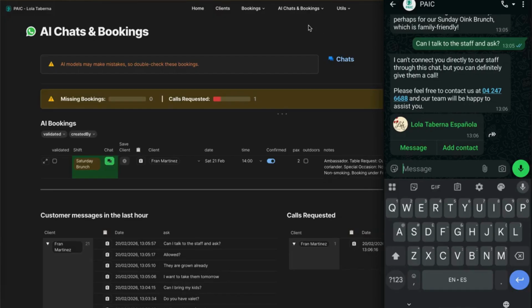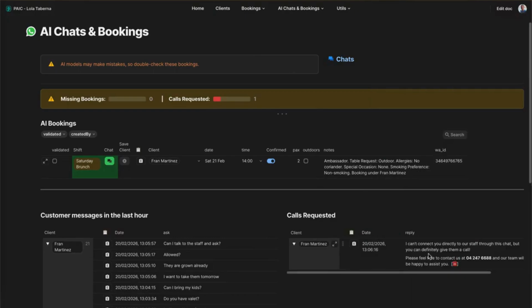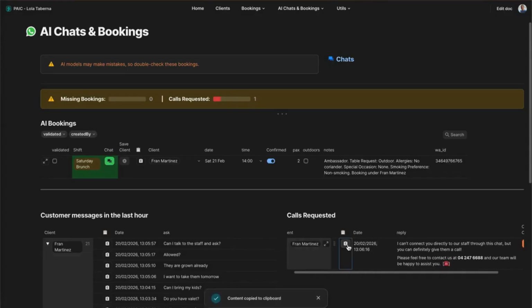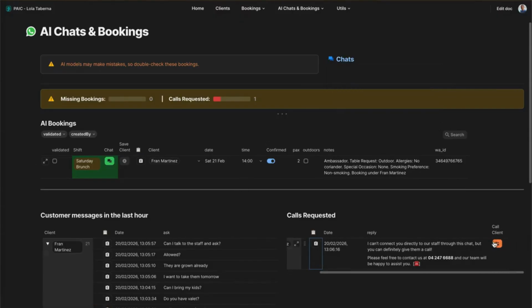It will disengage. So now you can see that here is a call requested, and you can see here that from Martinez, and this is what the reply is. By knowing the reply, you can more or less get the whole conversation. But if you need the full conversation, you can always copy the number here, come to the chats and search for it. Okay, so for now we are going to just click here. If I don't click here, it will stay in many places letting me know that something is pending for me to check.